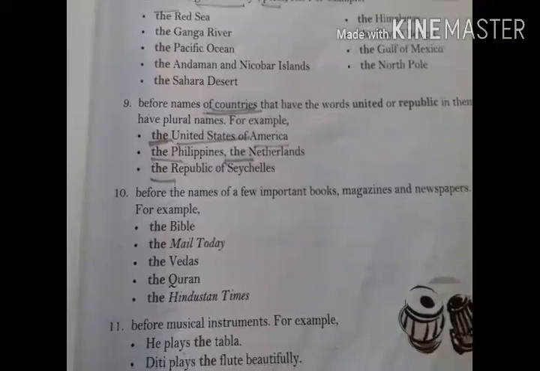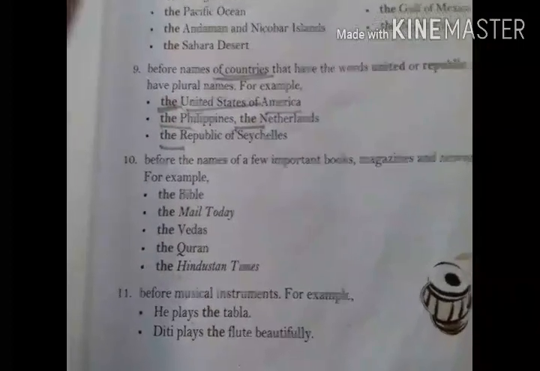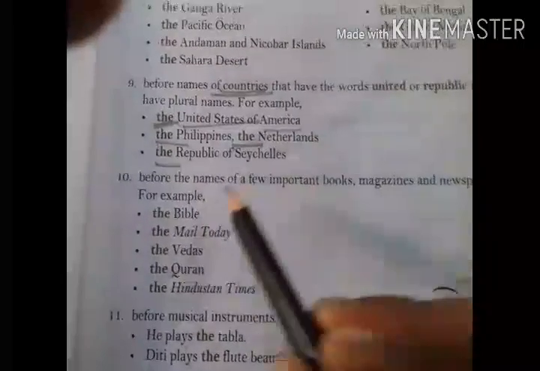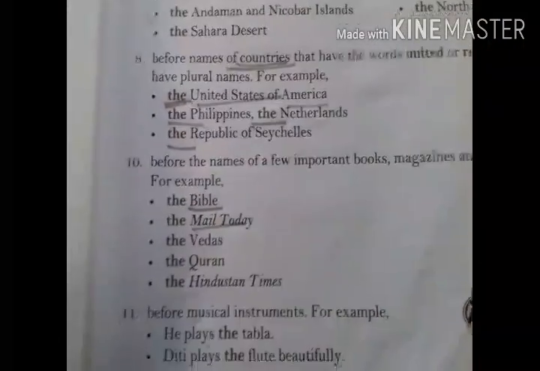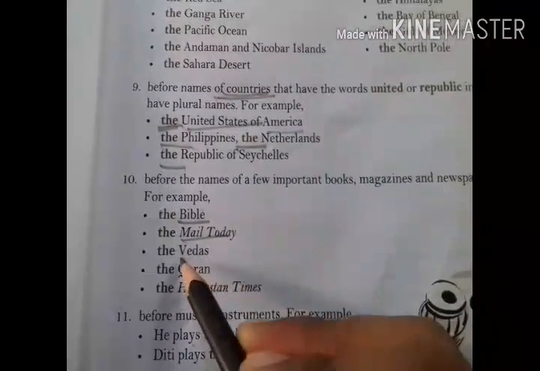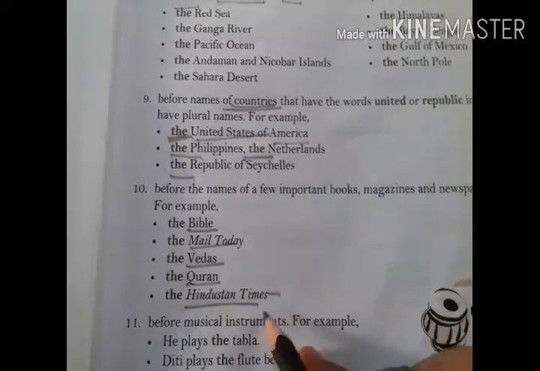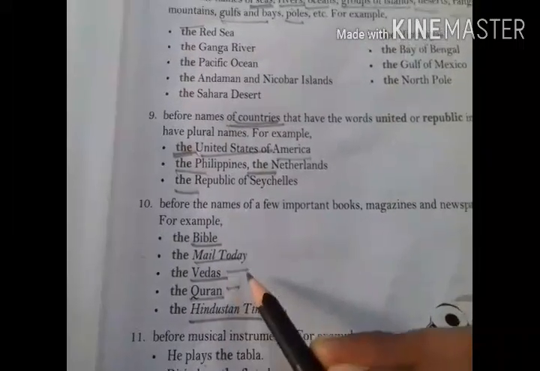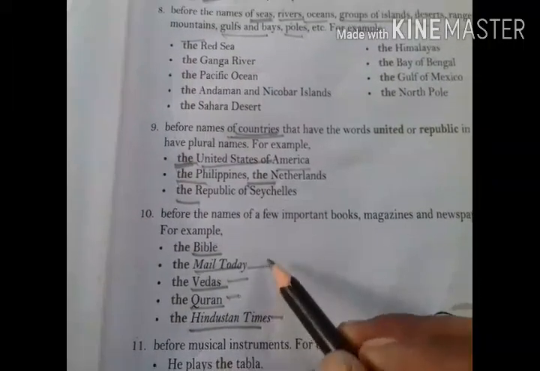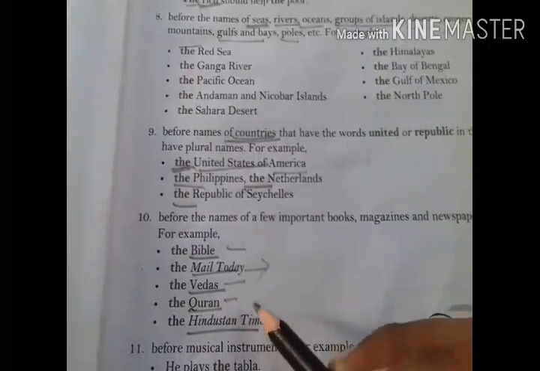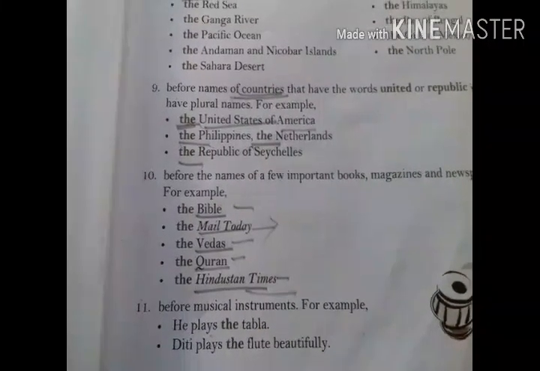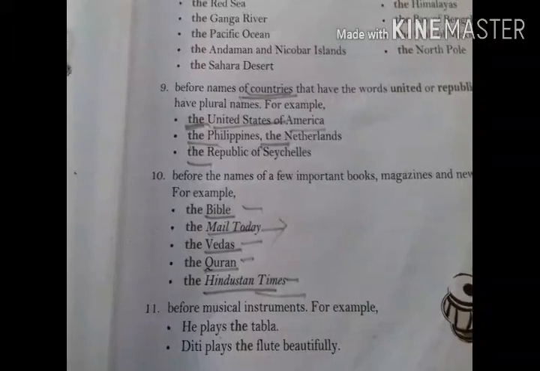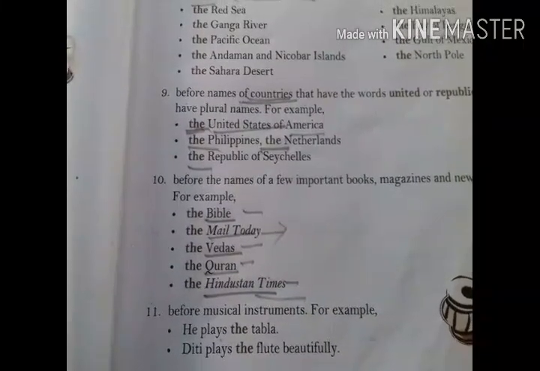Next is before the names of important books. Before the names of books, these are also proper nouns, but before these proper nouns also we use the article the, like before the Bible, before the names of magazines and newspapers, we use the definite article the: the Vedas, the Quran, the Hindustan Times, the name of a newspaper, the Quran, the name of a book, the Vedas, the Mail Today, the name of a newspaper, the Bible, the name of a book. Before musical instruments also we use the definite article the, like the tabla, the guitar, the flute, like this.